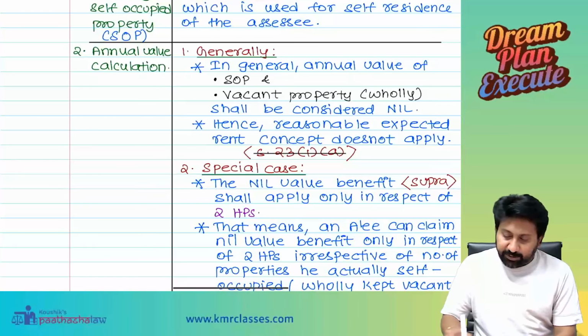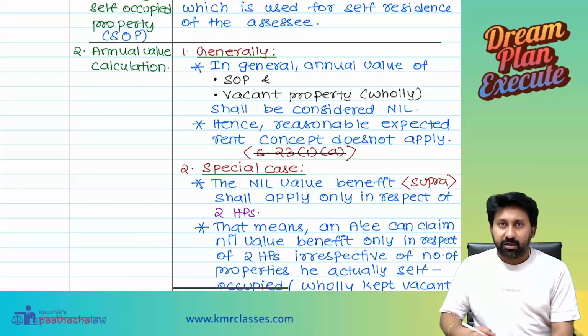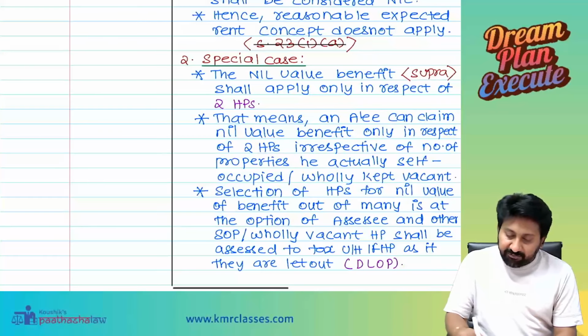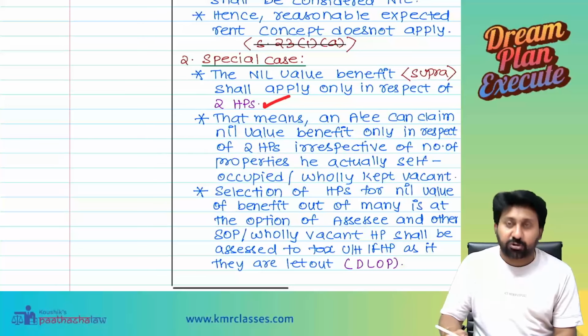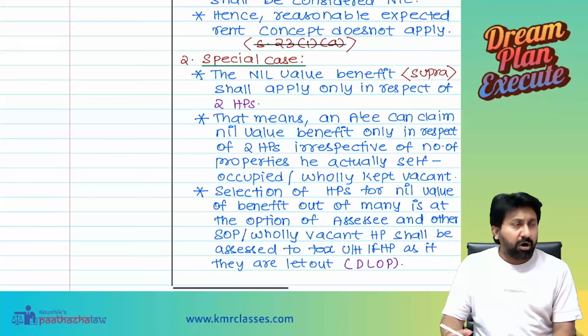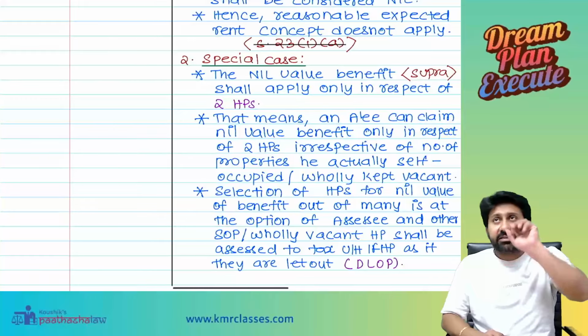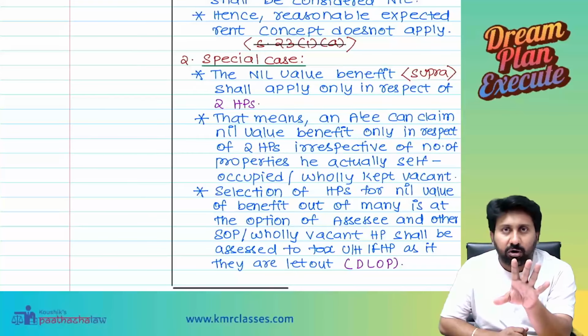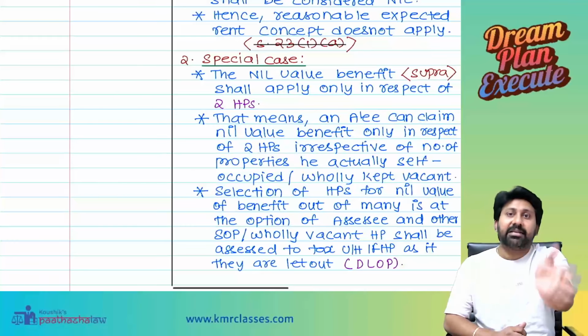Hence, the reasonable expected rent concept does not apply. Fair rent to municipal value, the comparison concept does not apply. Special case: the nil value benefit shall apply only in respect of two house properties. Okay, what do you mean by two house properties? For example, there is an assessee who is having four house properties, A, B, C, D. All four are either kept vacant or self-occupied. I can claim only any two properties to be self-occupied. The remaining two will be deemed as let out.